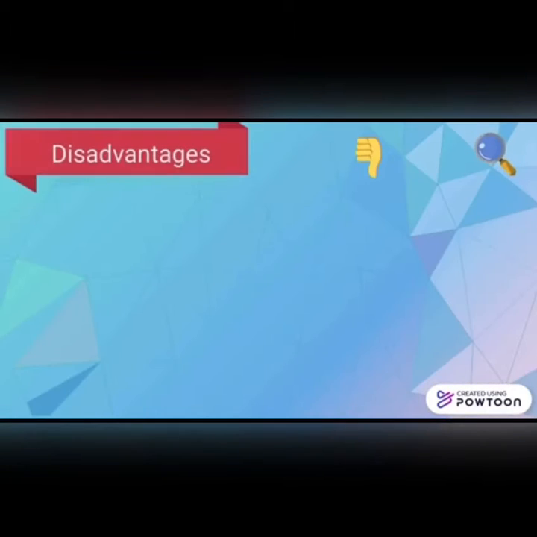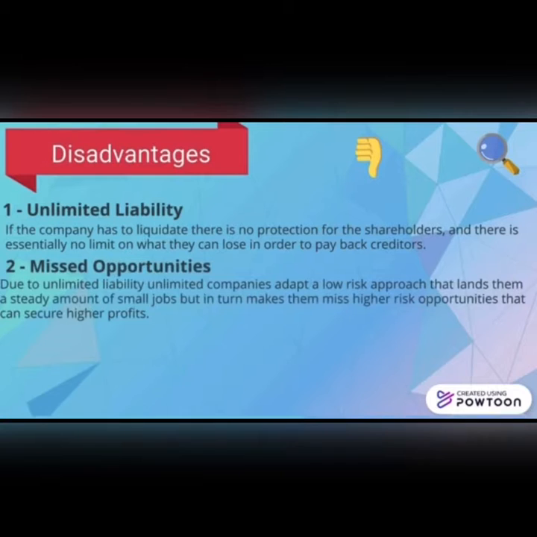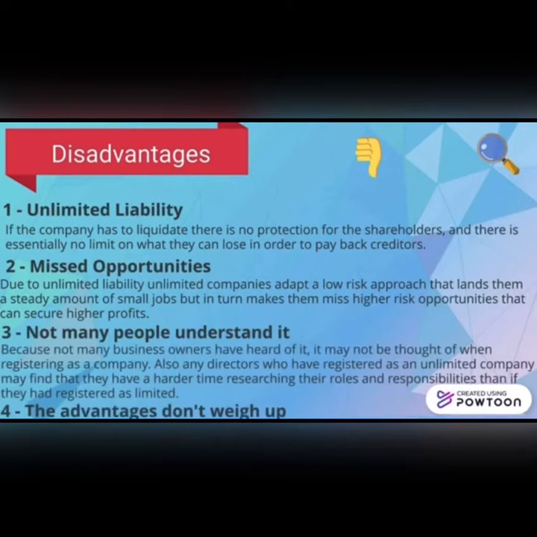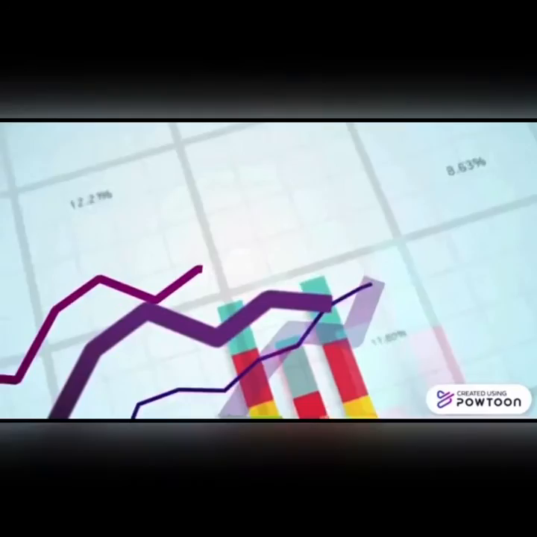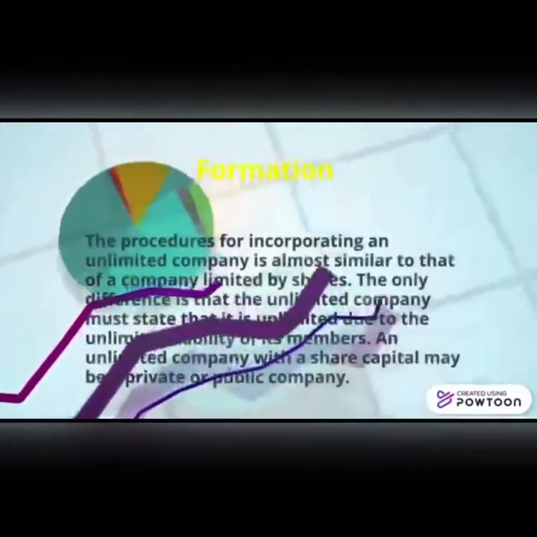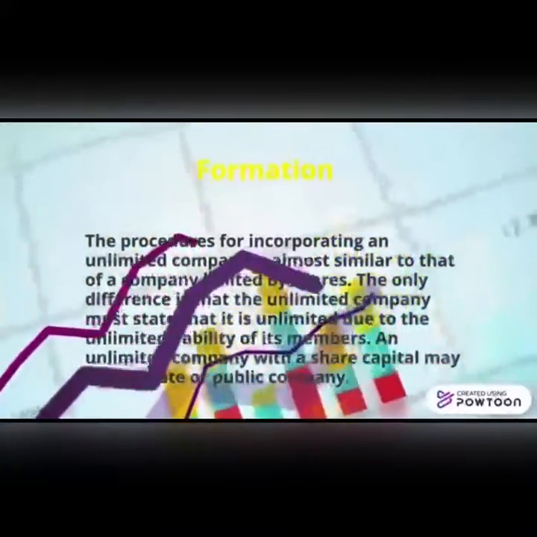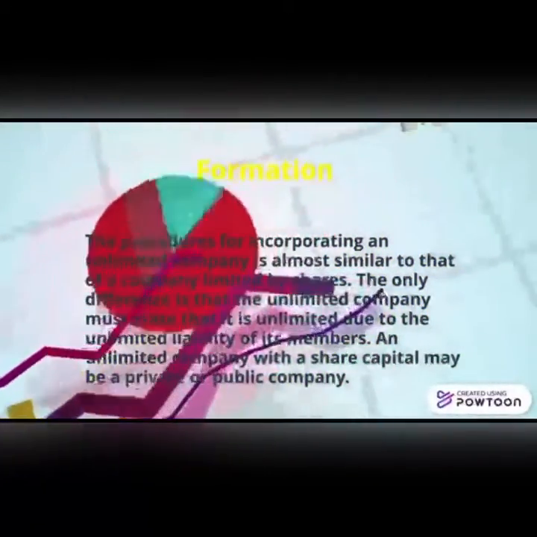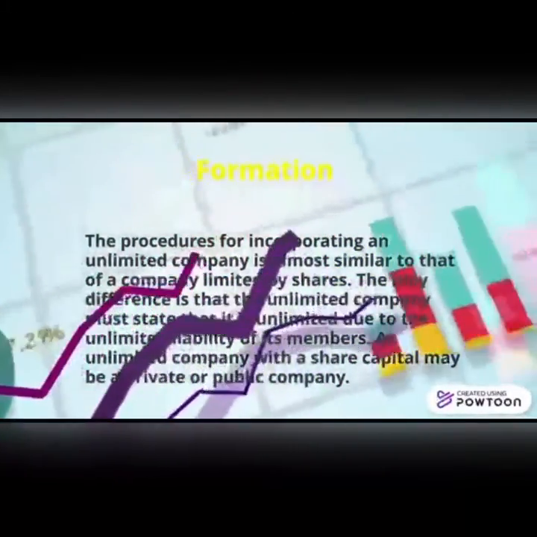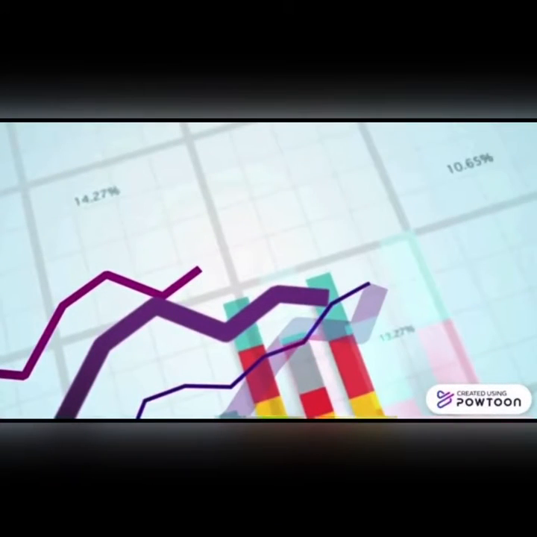The disadvantages to unlimited companies, on the other hand, are number one, and most importantly, unlimited liability. Number two is missed opportunities due to low-risk approaches, and number three is that not many people understand it. And as many experts say, number four, the advantages don't weigh up to the disadvantages. Regarding the formation of unlimited companies, they're not much different from their counterpart limited companies, but the difference lies in that the unlimited company has to state that it entails unlimited liability.